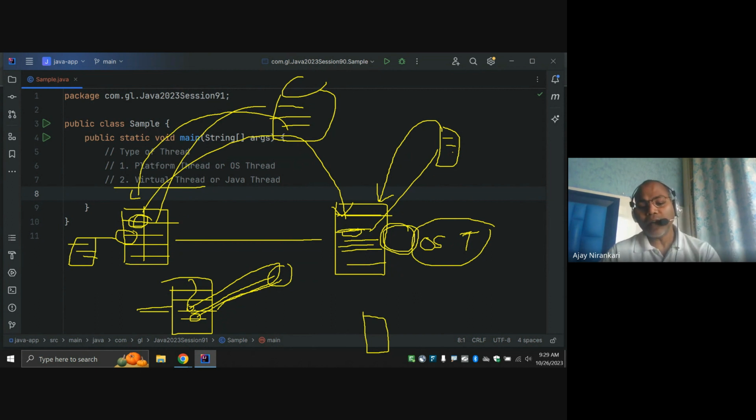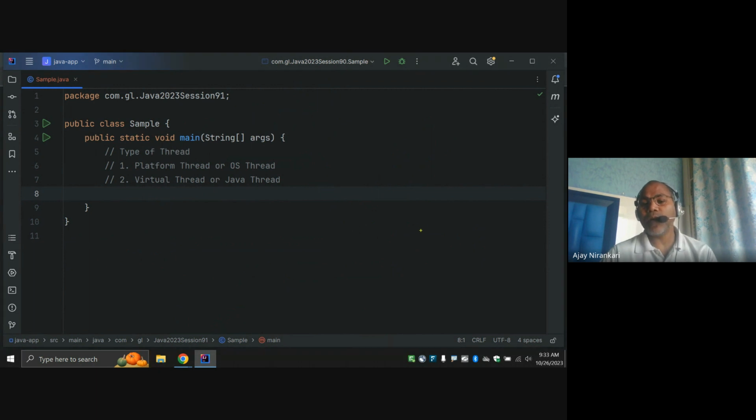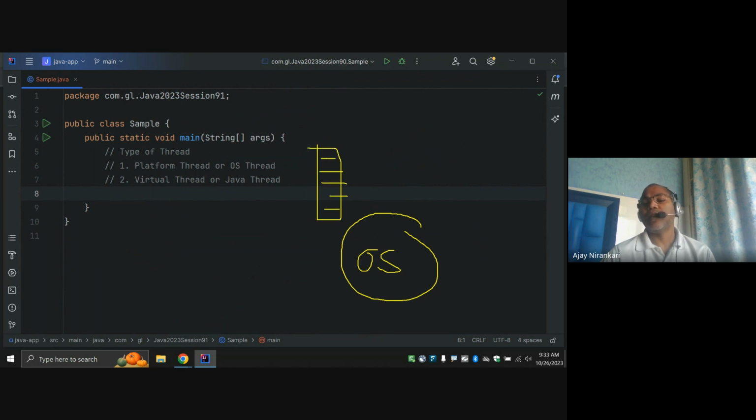So what happened till now, whenever your operating system starts one thread, and until this thread is not completed, this is my Java code. I requested, hey JVM, can you give me one thread? They started one thread, and whatever your code is, you copy the code in here.